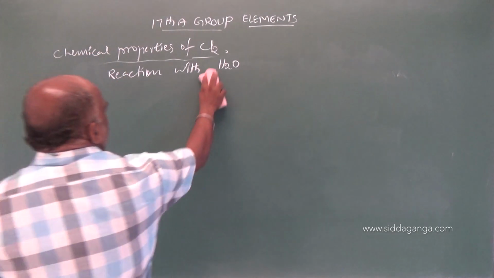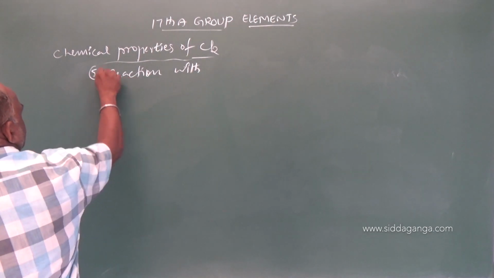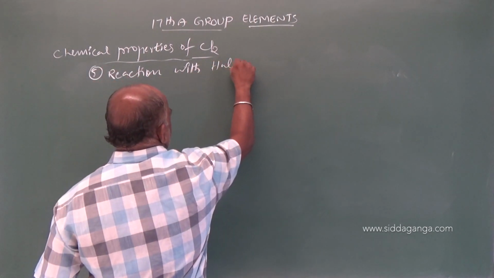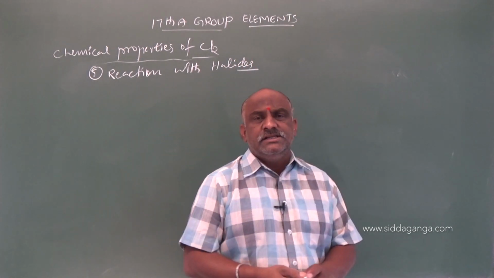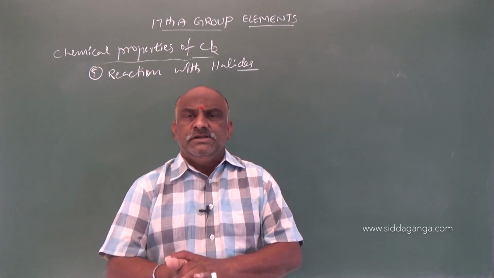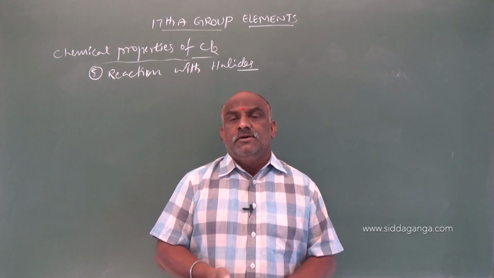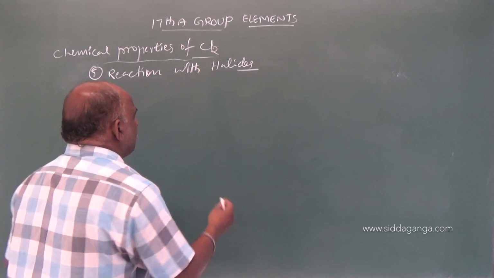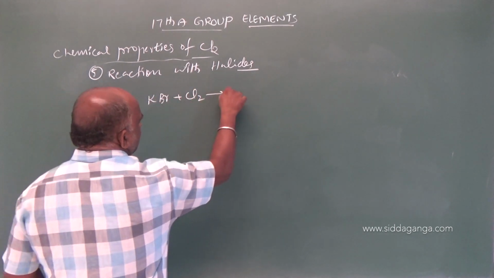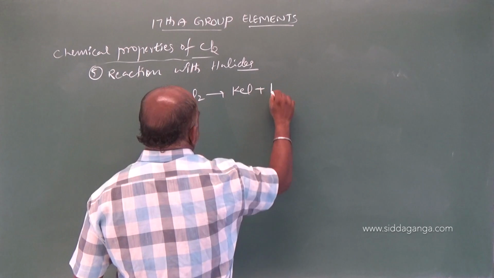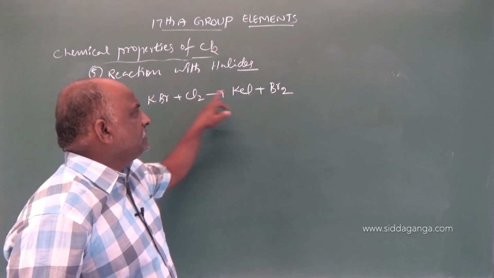And next, the fifth one: reaction with halides. Already we know that chlorine acts as an oxidizing agent. All 17th group elements act as good oxidants. So reaction with halides. What are the halides? Let us consider KBr plus Cl2 gives rise to KCl plus Br2. Bromides are oxidized to bromine.